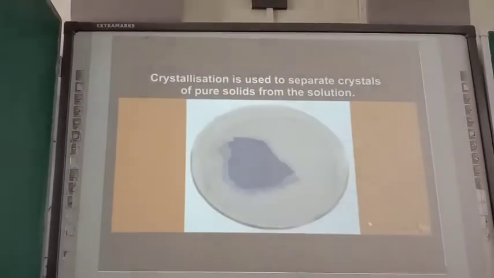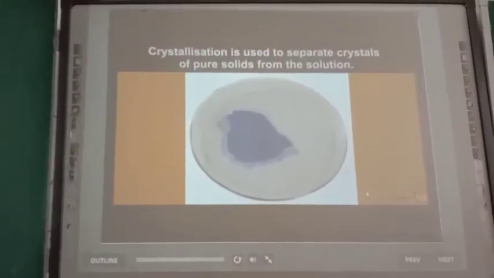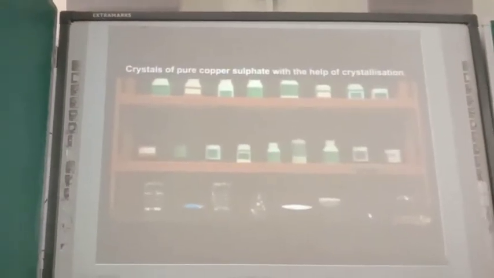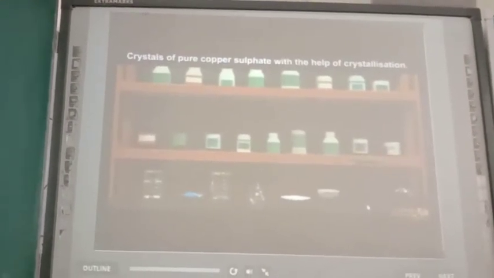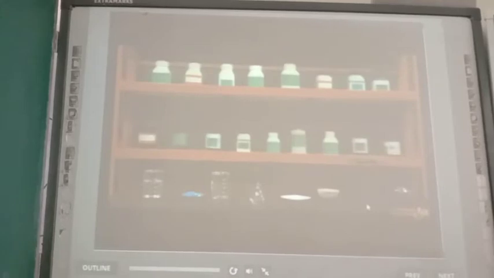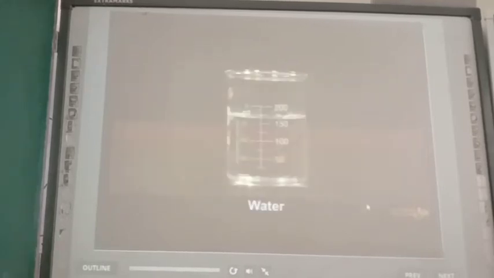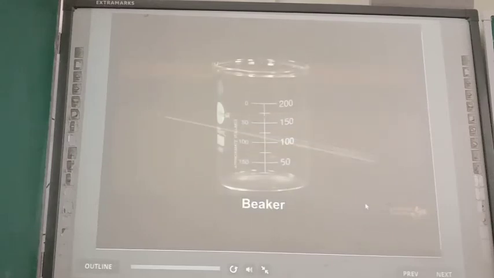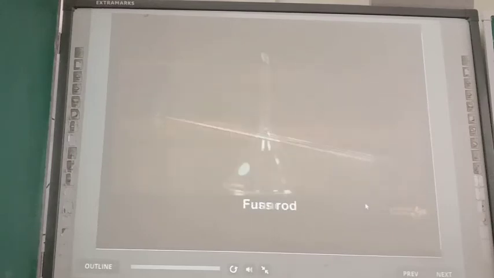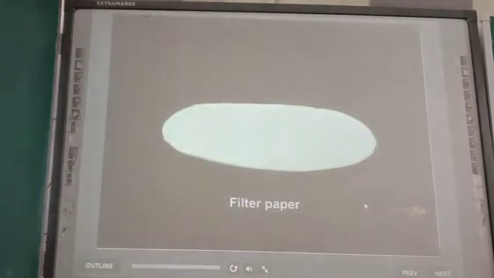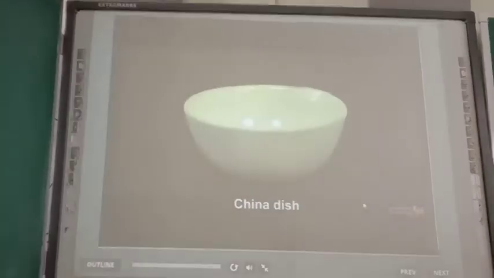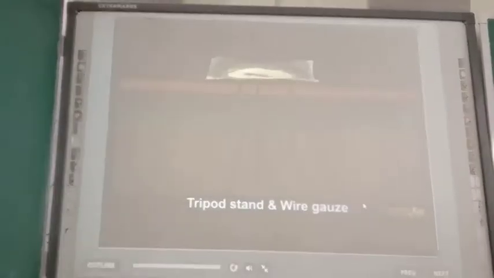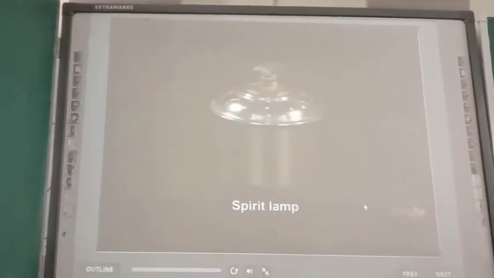Crystallization is used to separate crystals of pure solids from the solution. That is, prepare crystals of pure substances with the help of crystallization. For this, we need water, copper sulfate, beaker, glass rod, funnel, filter paper, china dish, tripod stand, wire gauze, and spirit lamp.